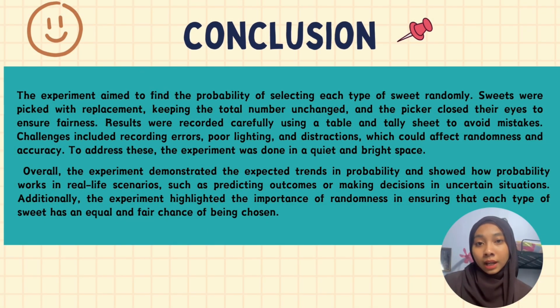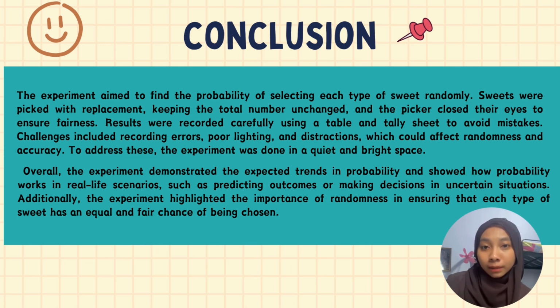For the conclusion, the experiment aimed to find the probability of selecting each type of sweet randomly. Sweets were picked with replacement, keeping the total number unchanged, and the picker closed their eyes to ensure fairness. Results were recorded carefully using a table and tally sheet to avoid mistakes. Challenges included recording errors, poor lighting, and distractions which could affect randomness and accuracy. To address this, the experiment was done in a quiet and bright space.